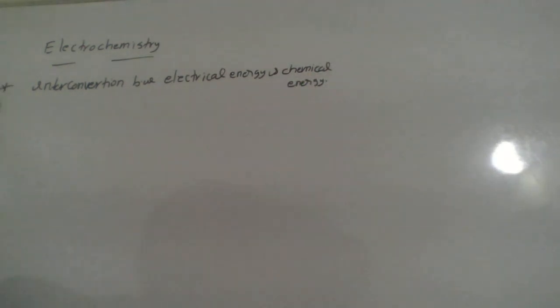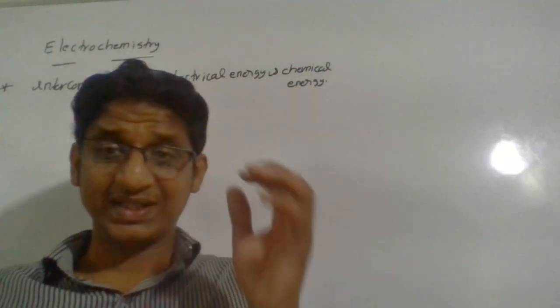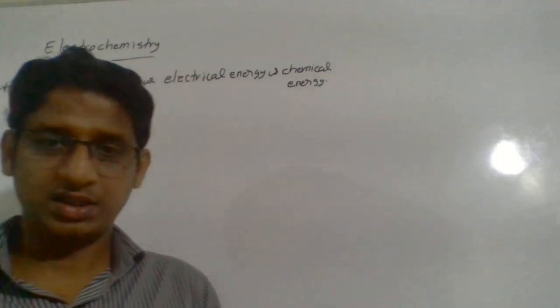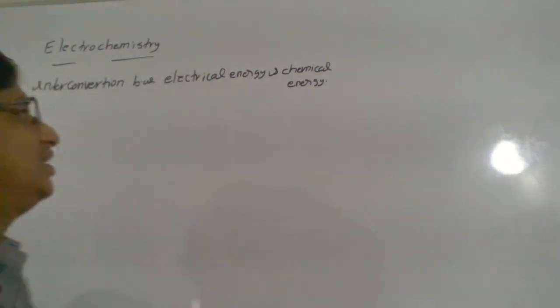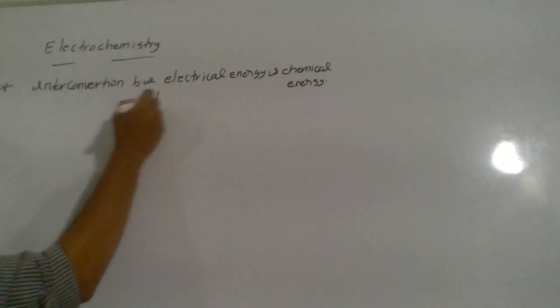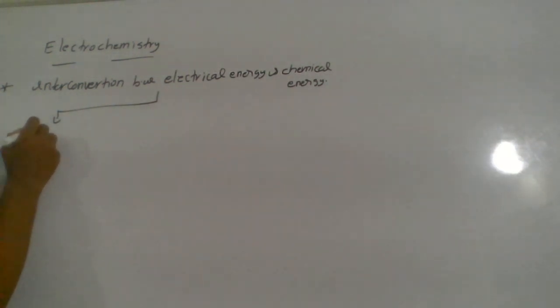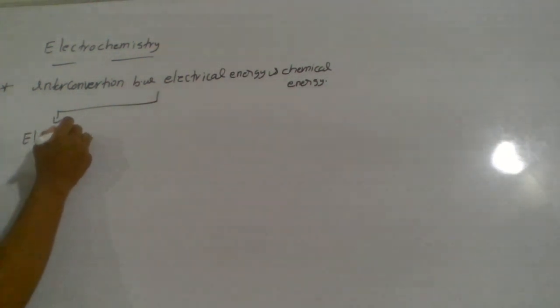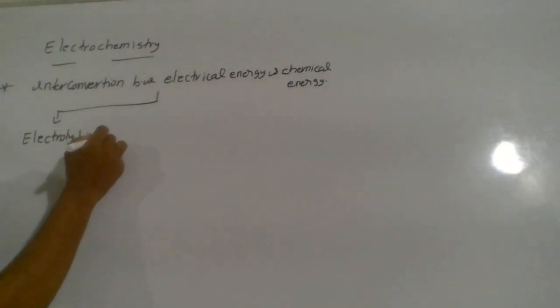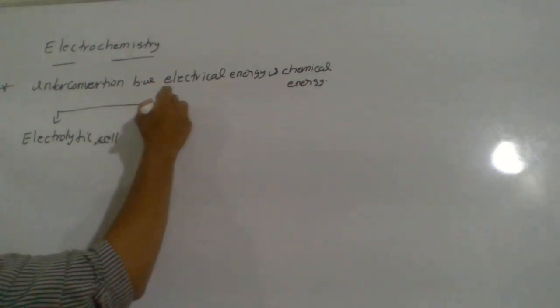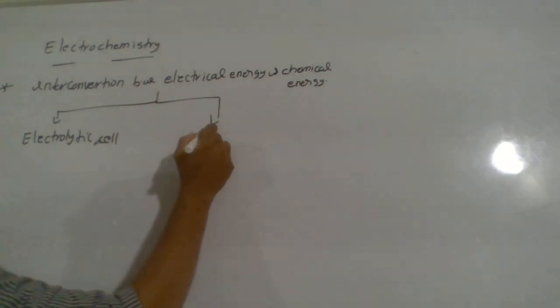Okay, so basically we can say there are two types of cells in electrochemistry. One is the electrolytic cell, another one is the galvanic cell.